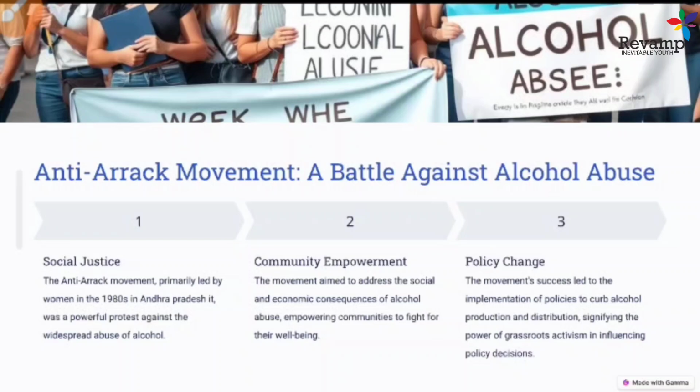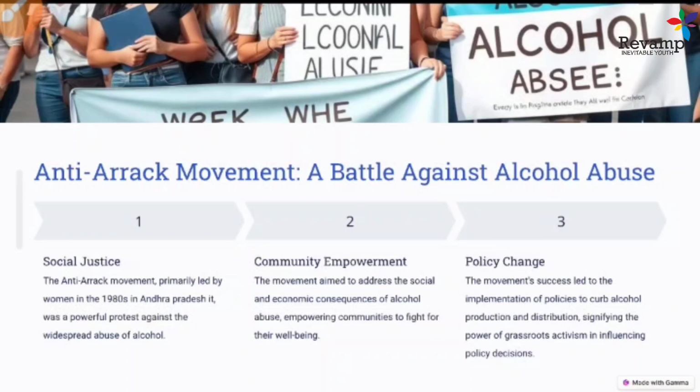It started because a lot of women were suffering domestic violence and the degradation of the family economy because of men's alcohol problem. It caused not only physical but also mental torture. It affects the rural economy and led to the collapse of the family economy. So a lot of protests were started there.